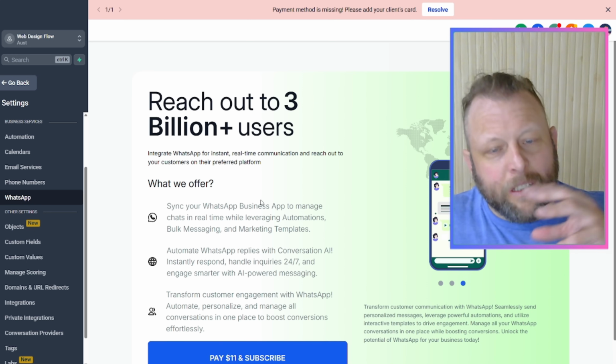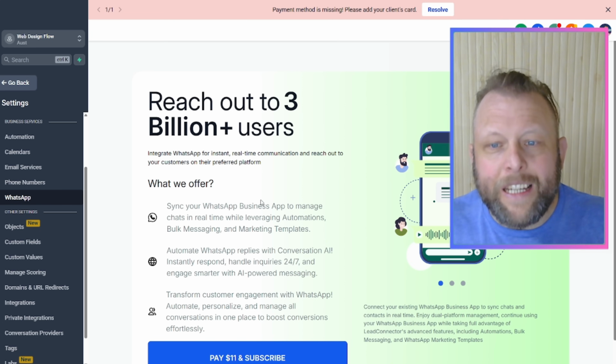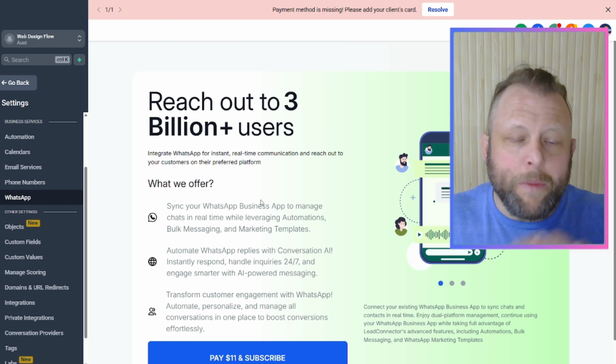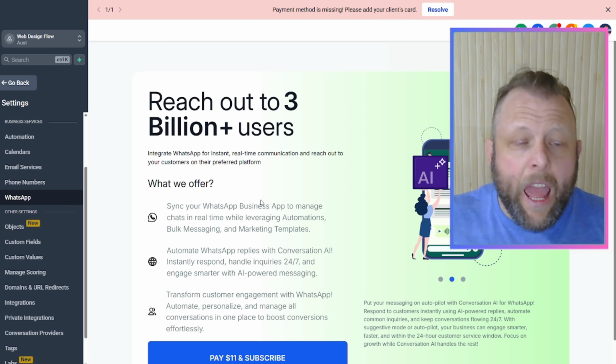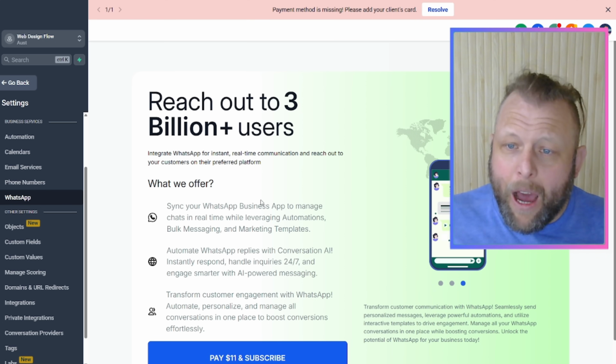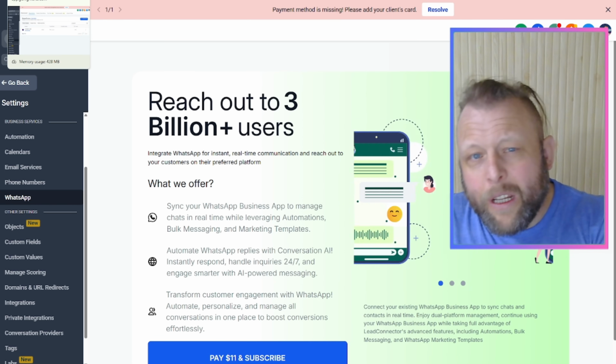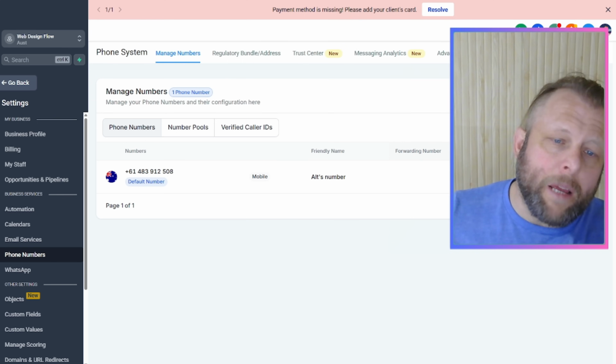You've got to pay a monthly subscription, and you've got to pay what's called the utility text messages. So those initial messages you're going to send out, you still have to pay for them on that. And then the other second big part of it is, once you convert and change them, a lot of communication is going to be in WhatsApp, so you want to keep the number.